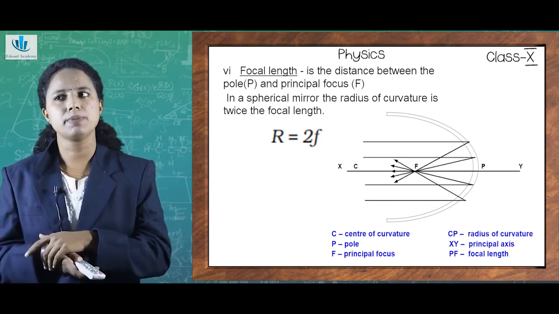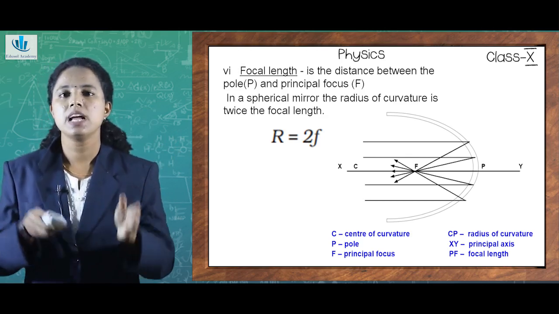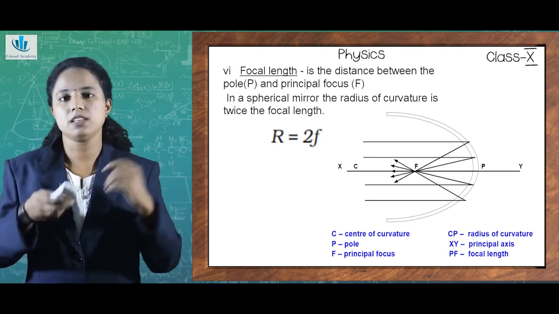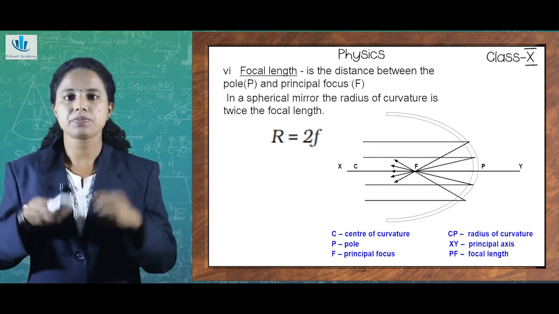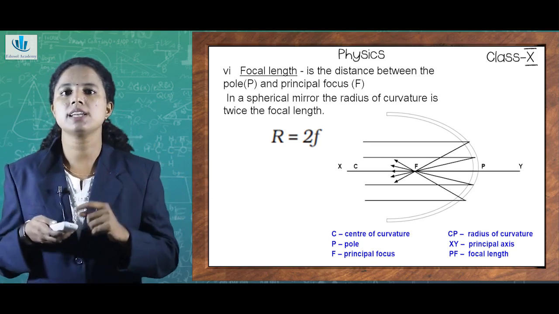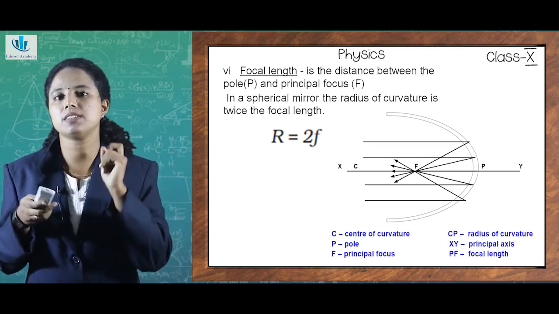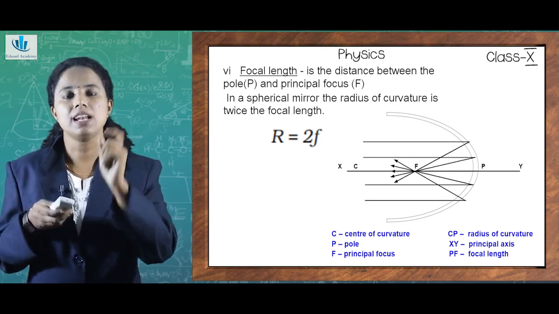So what do you mean by principal axis? We have already told principal axis is the line that is connecting the center of curvature and the pole, that is XY. And focal length means it is the distance between the principal focus and the pole or center of the mirror, that is PF, which is depicting the focal length.